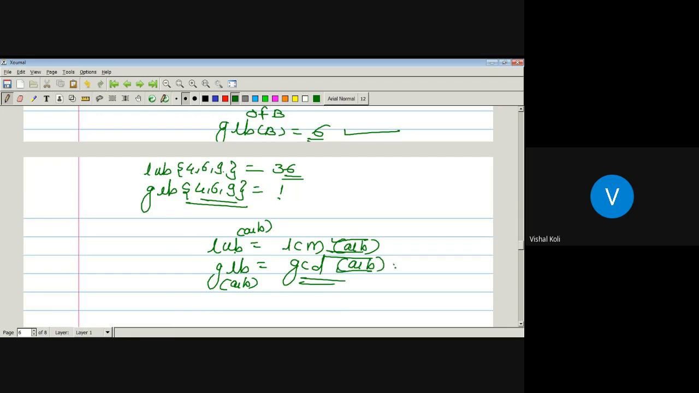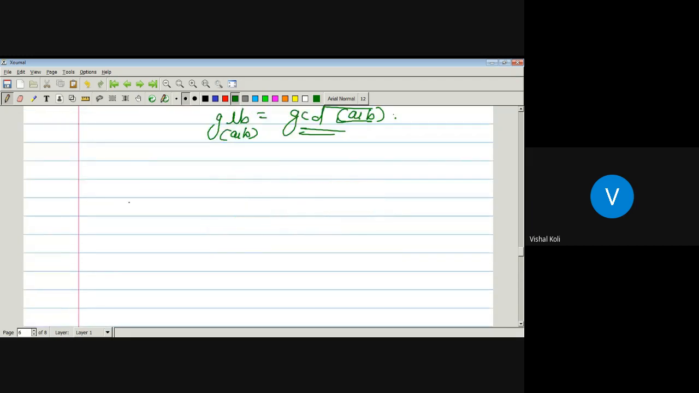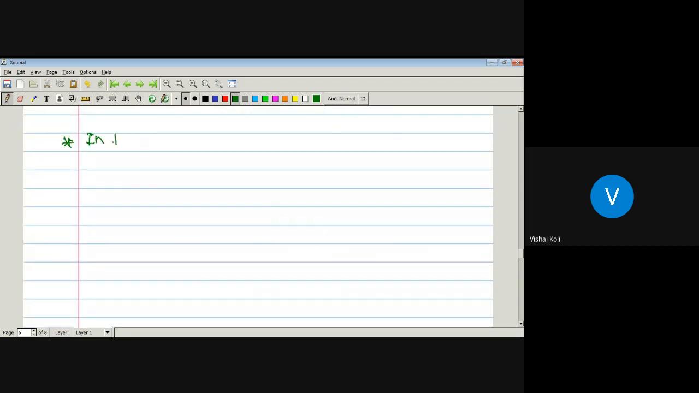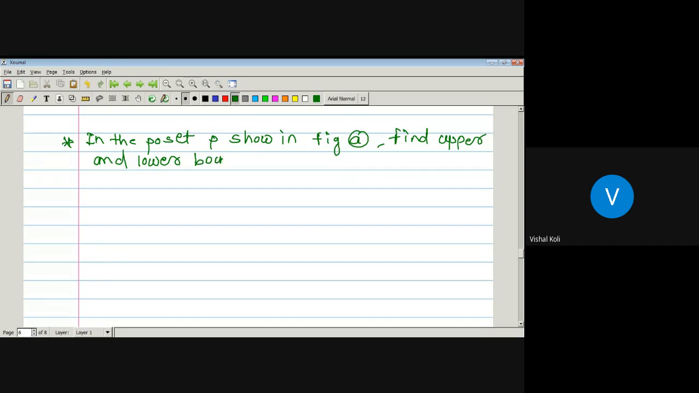Okay. Now, in the poset P shown in the figure, find the upper and lower bounds for the sets A having elements 2, 3 and B having elements 4 and 6.